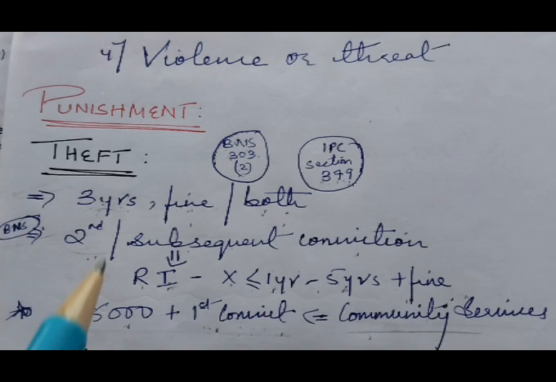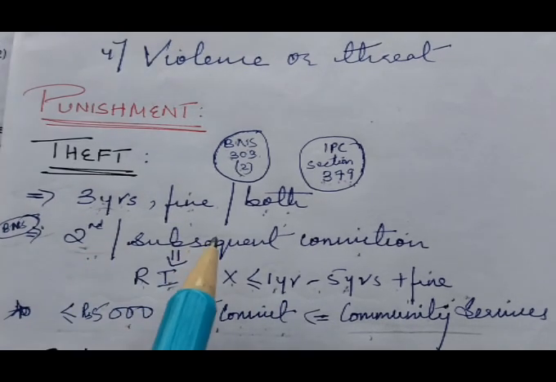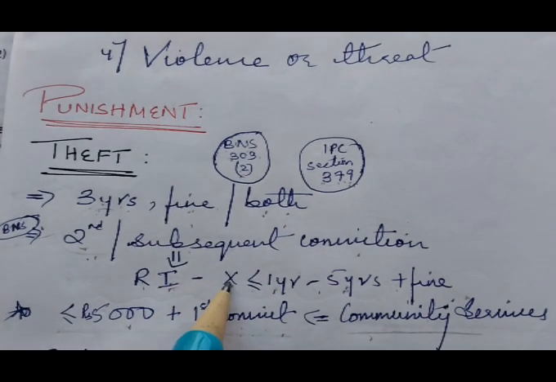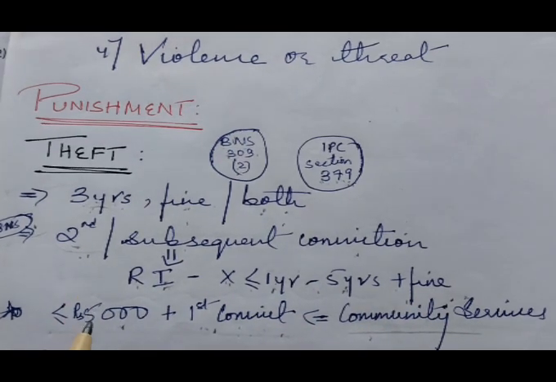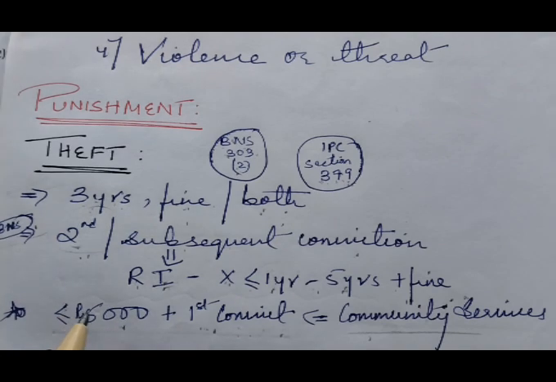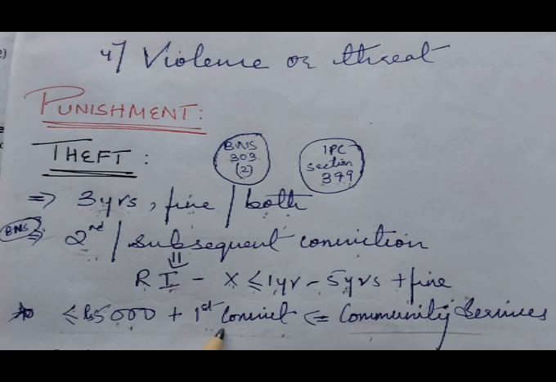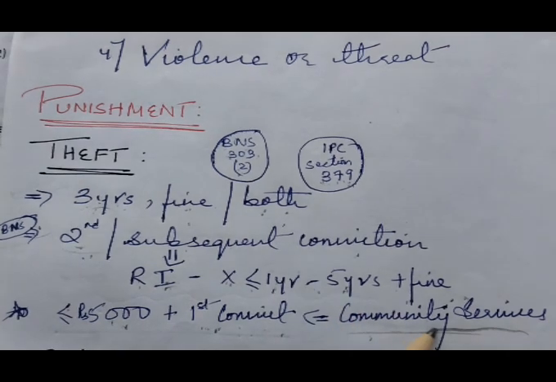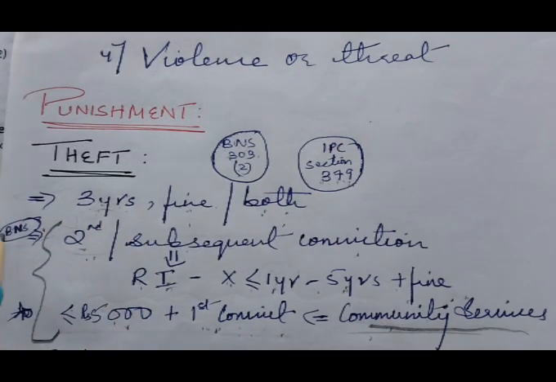And the additional punishment in Bharatiya Nyaya Sanhita is, in case of second or subsequent conviction of any person, the punishment will be rigorous imprisonment of not less than 1 year up to 5 years plus fine. Provided, if the value of stolen property is less than 5,000 rupees and a person is convicted for the first time, then with the return of value of property or restoration of stolen property, the punishment will be community service. So this is the additional punishment in Bharatiya Nyaya Sanhita.